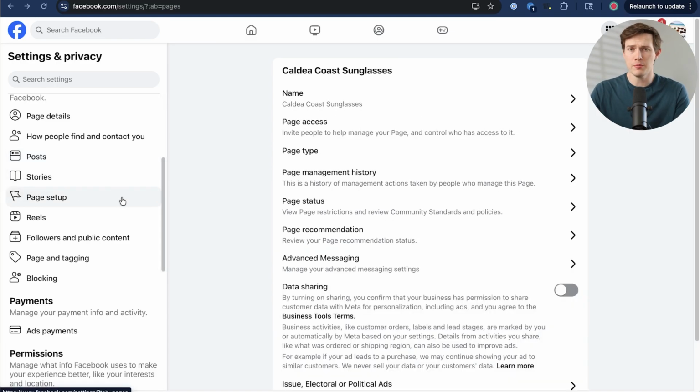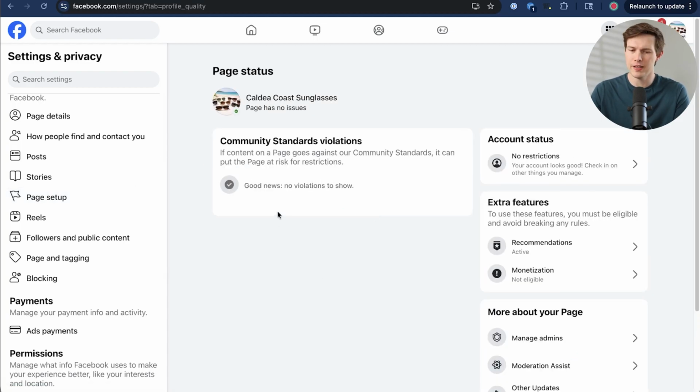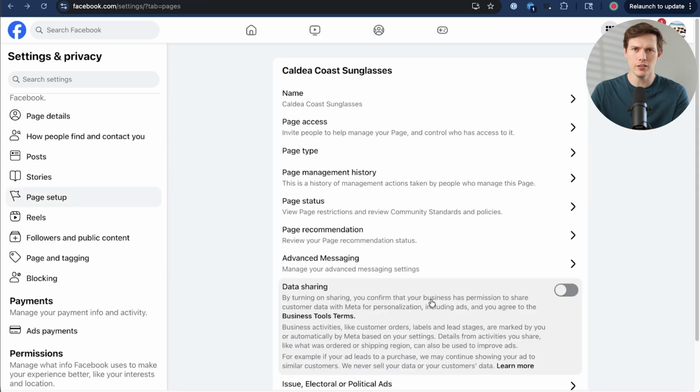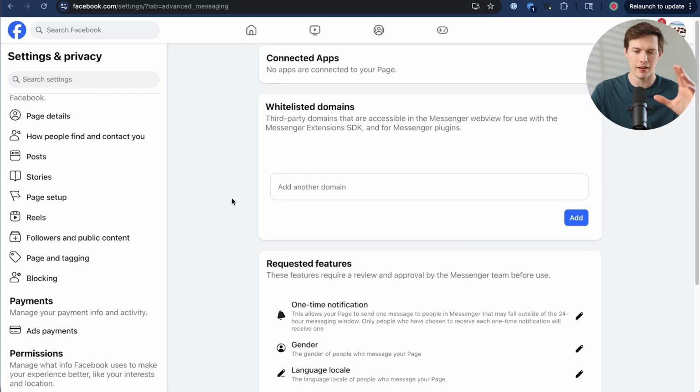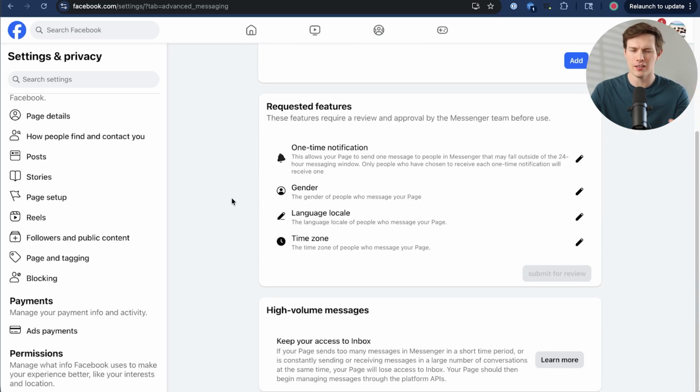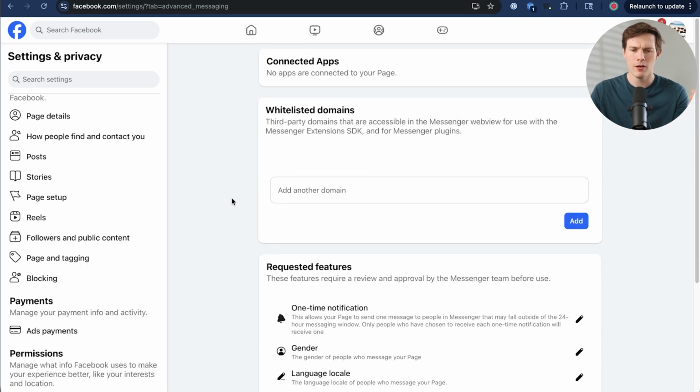If we click on page setup, there's some more advanced things in here related to our page. So for example, the status of your page right now, no violations, you're good. In case you ever had like a, I don't know, copyright violation or something, you have advanced messaging options here, which I could make a whole different video on. I think that's a little more advanced and I'm not going to get into that for this video right now, at least not yet. Maybe later in the video I will, but let's go back.